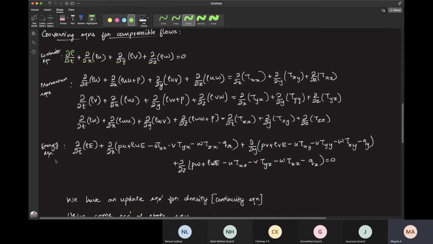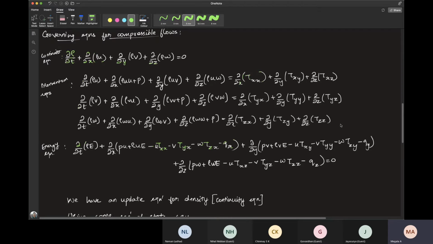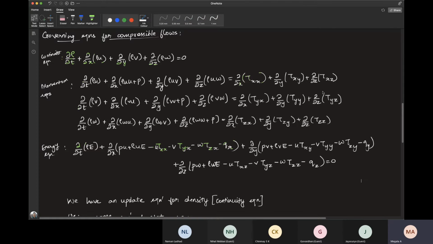Next is the energy equation. Yeah, we have this stress tensor, and here again we have these stress tensors coming up, and we have this heat diffusion term. This is essentially the full set of continuity, momentum and energy equations written in conservative form. Yeah, you see the difference, right? Why is it called conservative form?